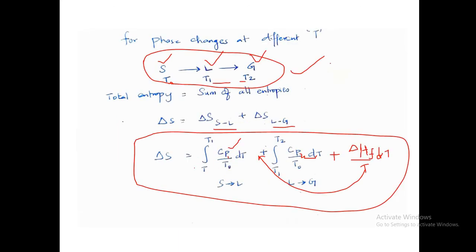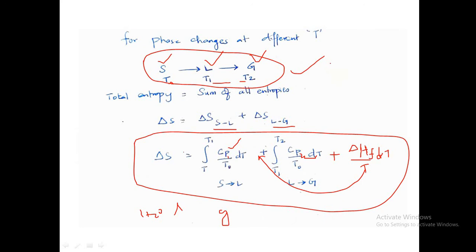So when there is a phase change from solid to liquid or liquid to gas, for example H2O forming gas from liquid, we have to look at what the temperature is and what the Cp is, and use this formula, just the same thing like Kirchhoff's law. Whenever we have a question on phase change, we have to include that phase change heat also, right?